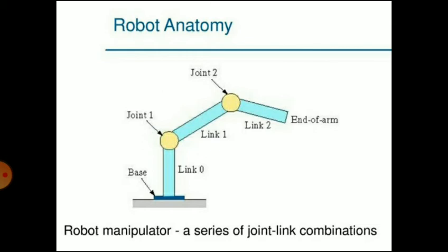Most robots are mounted on a stationary base on the floor. The base is connected to link 0. Link 0 is the input link to joint 1. Joint 1 is the first in the series of joints used in the construction of the robot. The output link of joint 1 is link 1. Link 1 is the input link to joint 2, whose output link is link 2, and so forth.